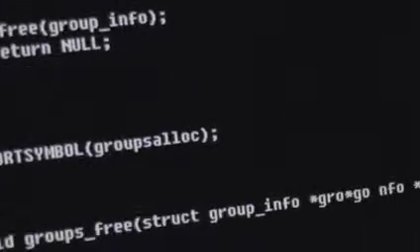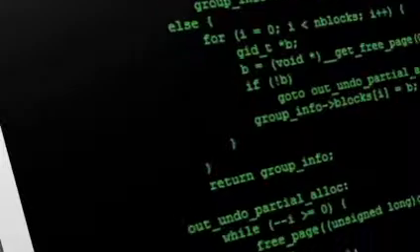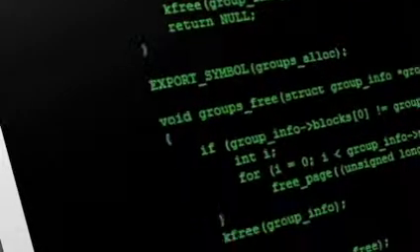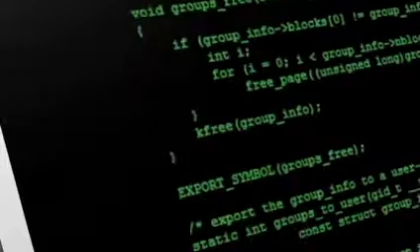Learning C++ can be more challenging than learning Python or Java, but it provides a deep understanding of how computers work at a low level. If you're interested in game development or systems programming, C++ is an excellent language to learn.